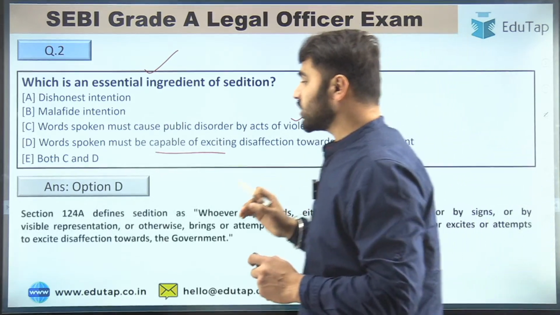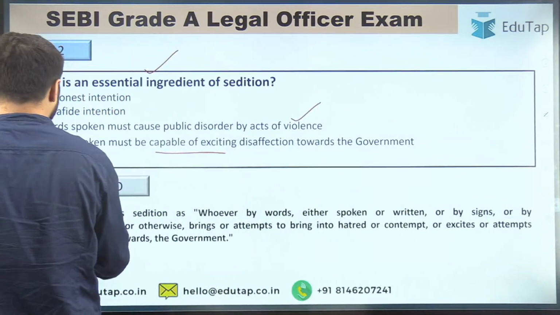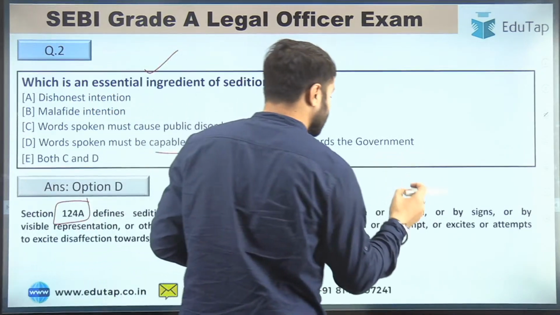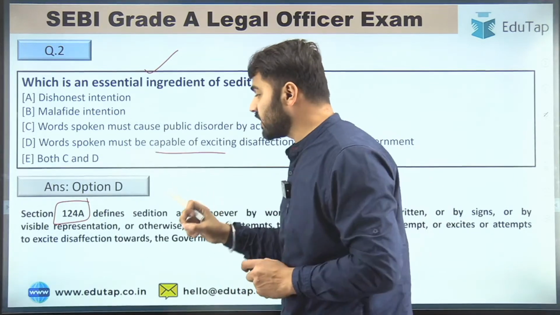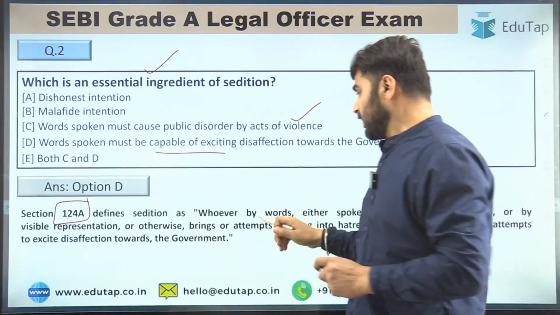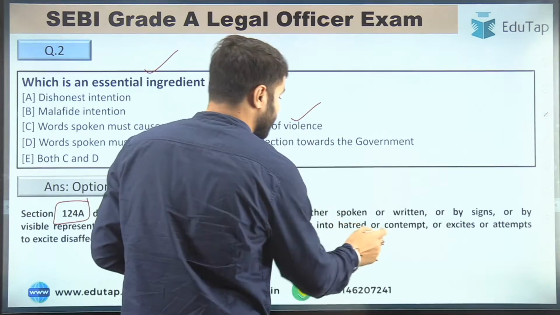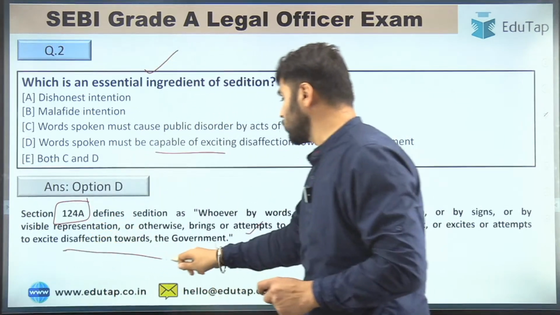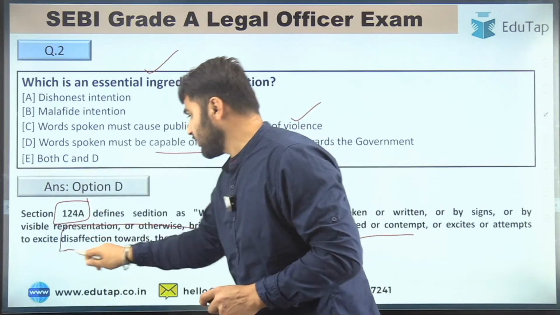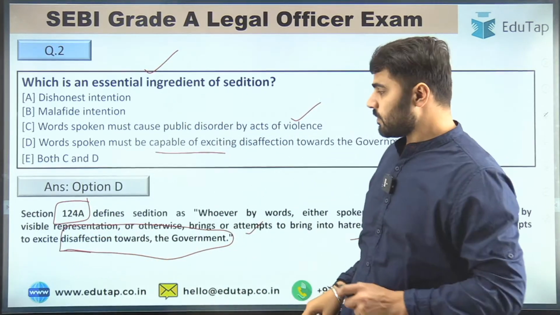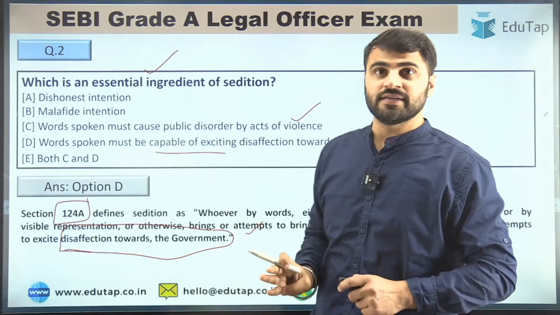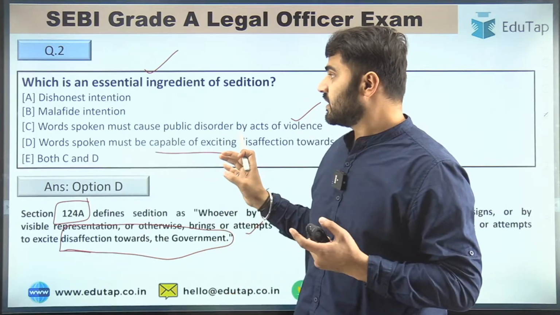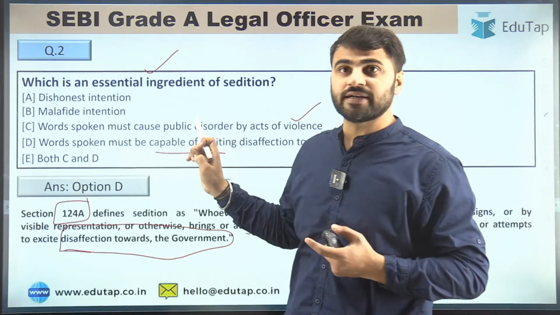When you read Section 124A of the Indian Penal Code, it defines sedition as whoever by words, either spoken or written, or by signs, or by visible representation or otherwise, brings or attempts to bring into hatred or contempt, or excites or attempts to excite disaffection towards the government, right? Disaffection towards the government. I hope you got the clarity, guys. Now let's move to the next question. Shivam is saying option 3, that is no, the right answer is option D, right, guys?